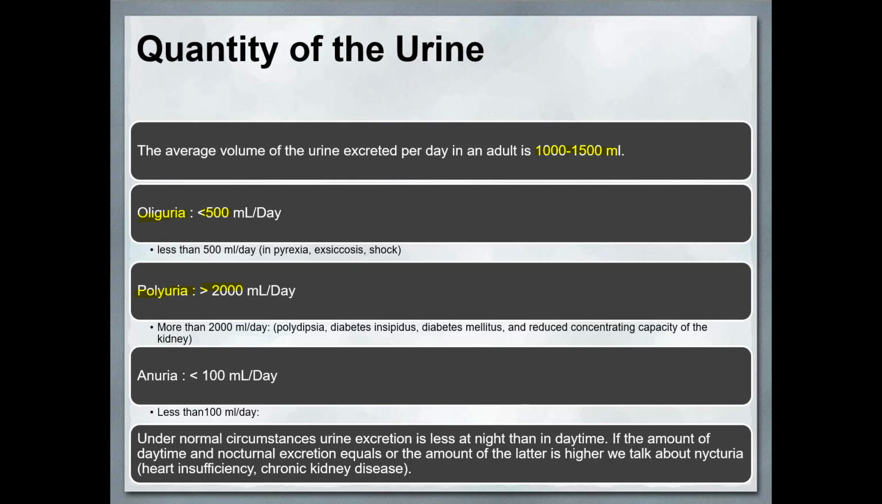Polyuria is seen in diabetes, polydipsia, diabetes insipidus, diabetes mellitus. Anuria means less than 100 ml per day. Under normal circumstances, urine excretion is less at night than daytime. If the nocturnal excretion is higher than the daytime amount, we talk about nocturia. In heart insufficiency and chronic disease, you can see this nocturia.